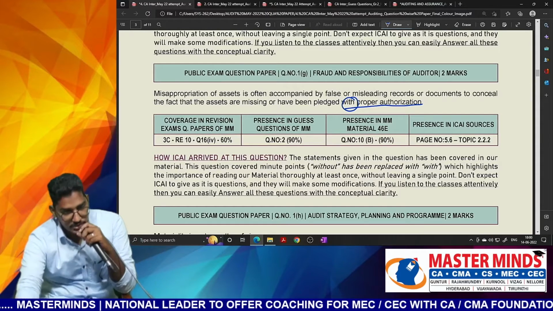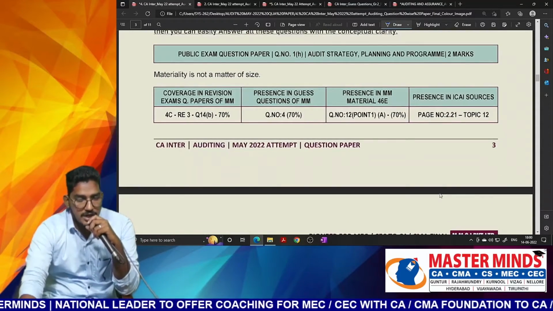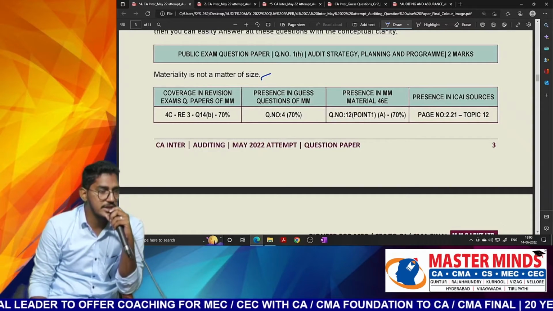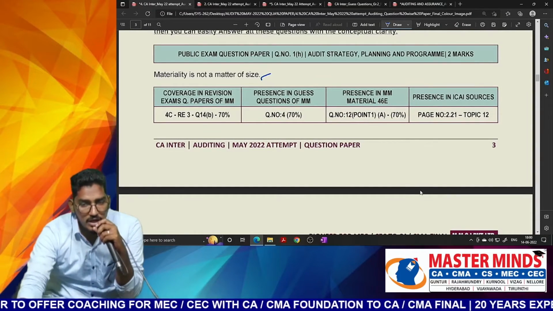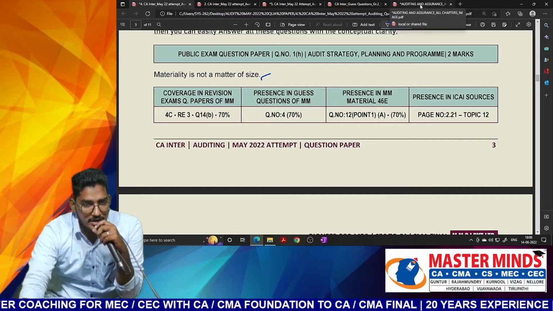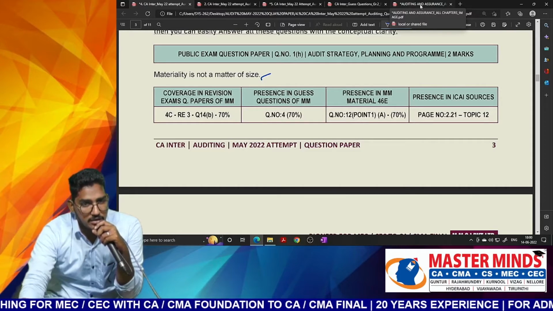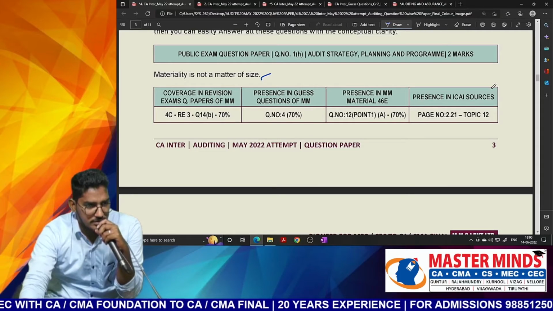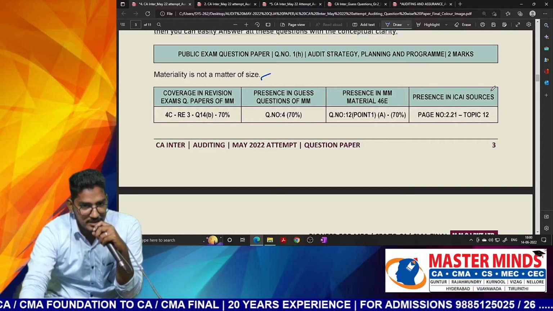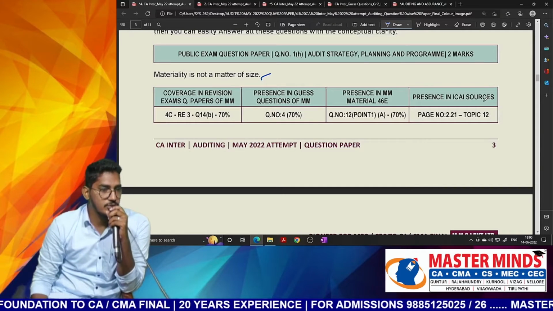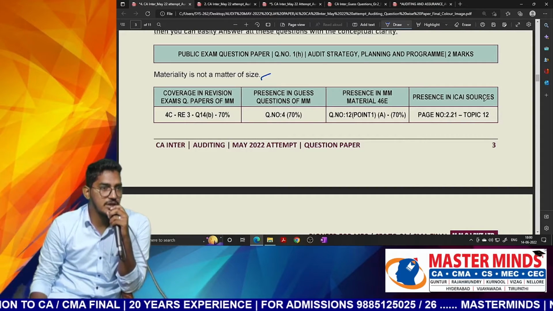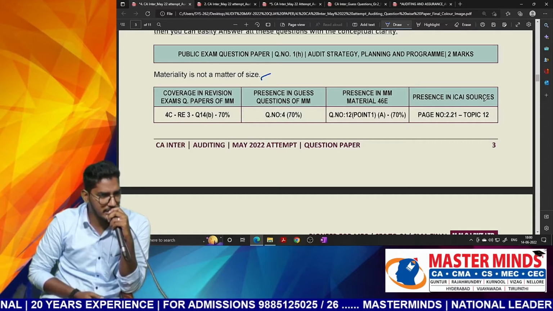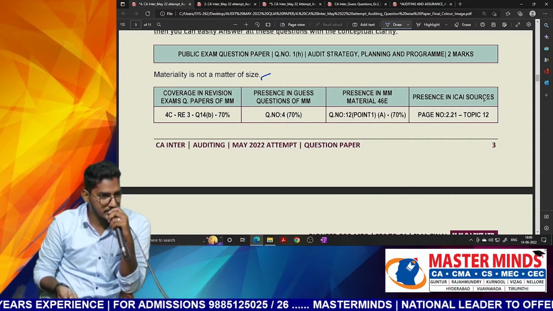Okay, next one. One more last question. Materiality is not always a matter of size. See, it is also a question related to this particular chapter, audit strategy, planning and program. There, I think yesterday only we have completed that chapter, no? Not started. Materiality started. In the materiality discussion, we have completed the question on performance materiality and overall materiality. Yet to start.